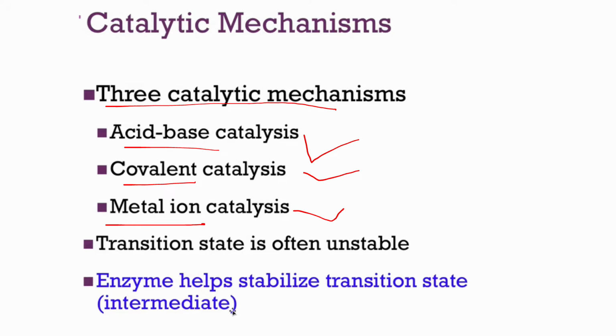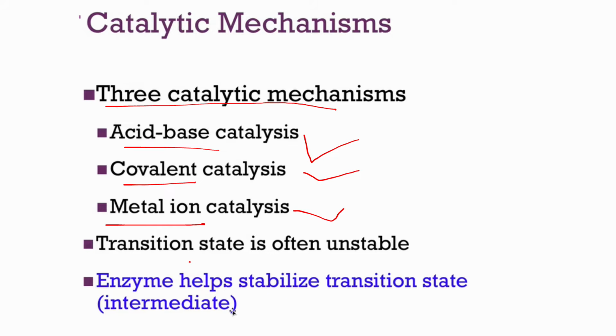What about metal ion catalysis? Metal ion catalysis, or we can call it cofactor assisted. Here the mechanism is that the metal ion stabilizes negative charges, which assists in electron transfer or helps orient the substrate. For example, carbonic anhydrase. In carbonic anhydrase, a zinc ion binds in the active site, and it helps to polarize water to generate hydroxide, which then attacks carbon dioxide to form bicarbonate.